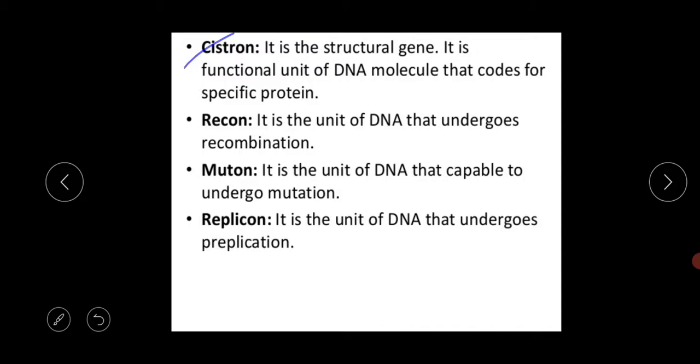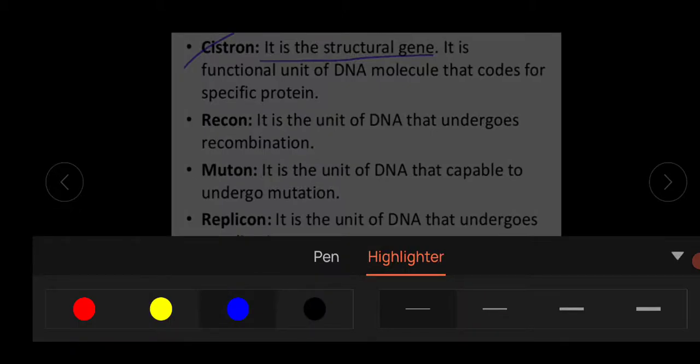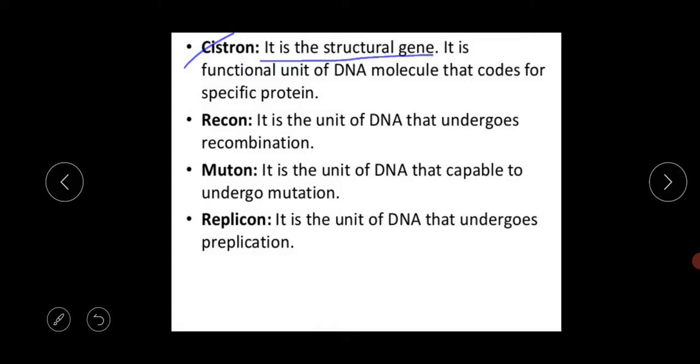So cistron, what is the meaning of the cistron? It is the structural gene, and it is the functional unit of the DNA molecule that codes for a specific protein. We have already completed the transcription process, and from it you came to know a lot about the structural gene. Suppose this is one DNA strand. From this DNA strand one RNA strand is formed. In this RNA strand, this is the 5 prime and this is the 3 prime portion.